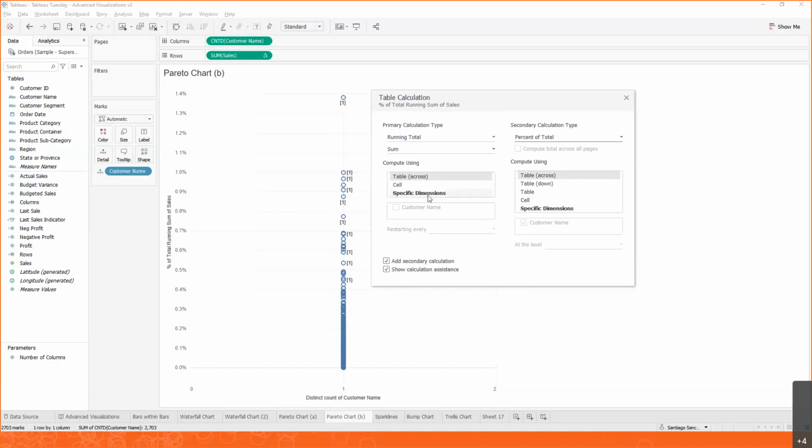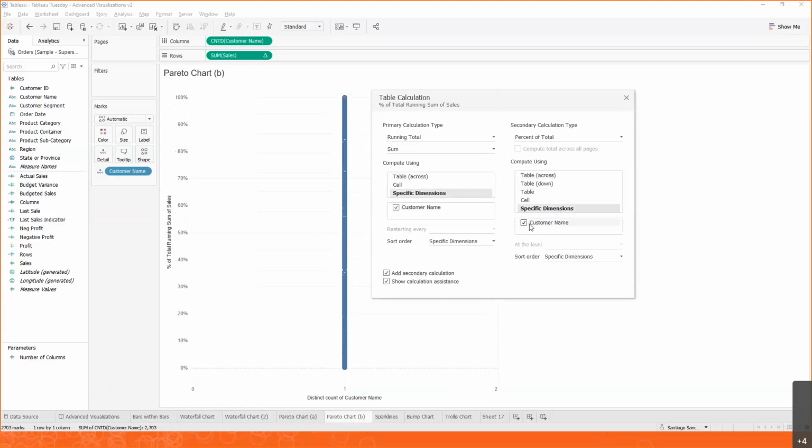And in this case, we want to do the running total for all the customers. So one thing we can do is change this and make sure that we select customer, so the running total is calculated across all of our customers. And the percent of total luckily was already defaulted to that. We can still check it if we want to. But if you notice, now these axes go all the way up to 100%.